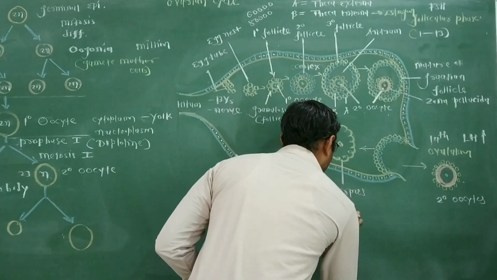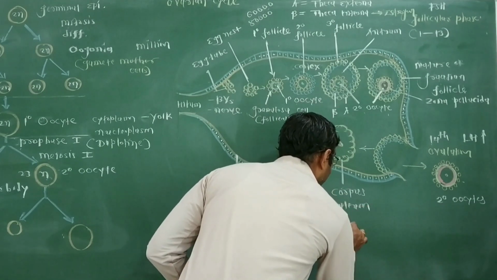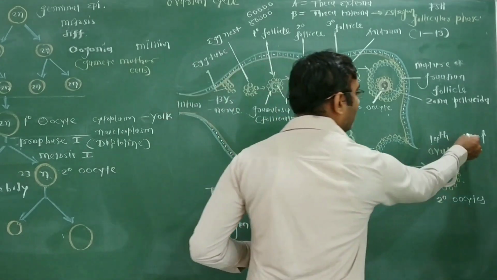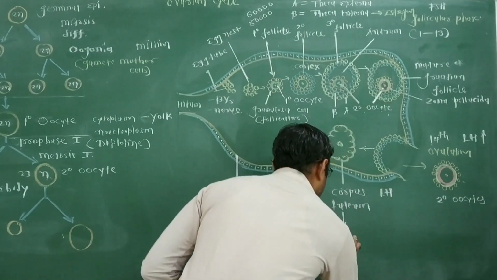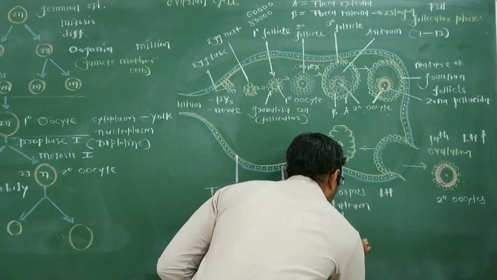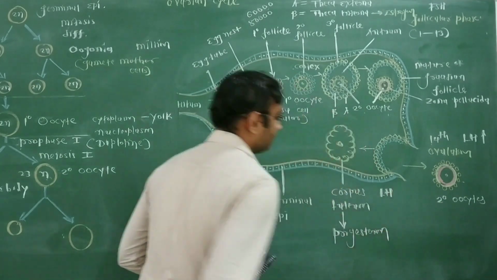This corpus luteum is developed by LH, and the corpus luteum produces the hormone progesterone.